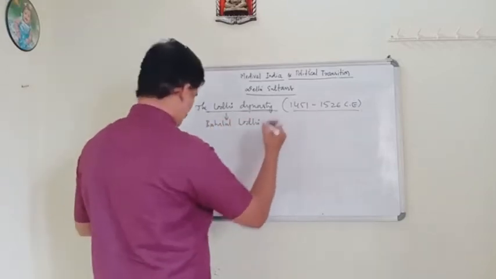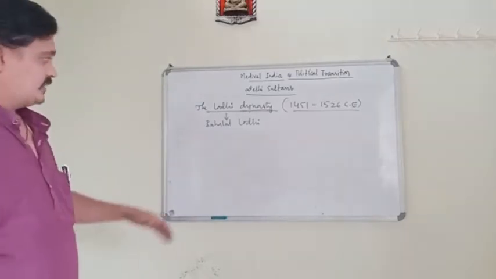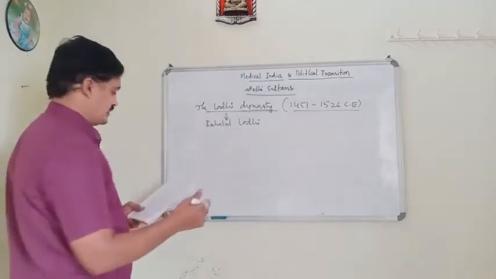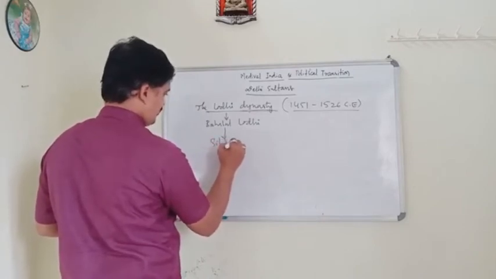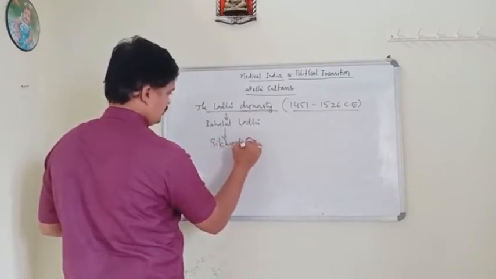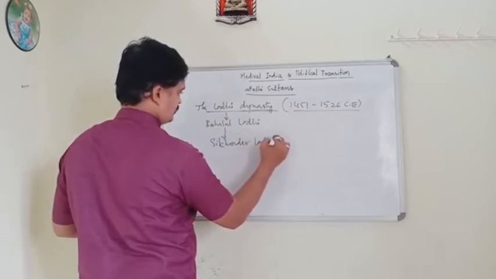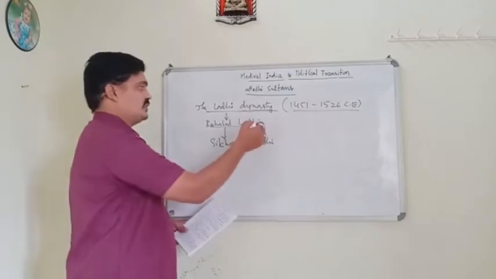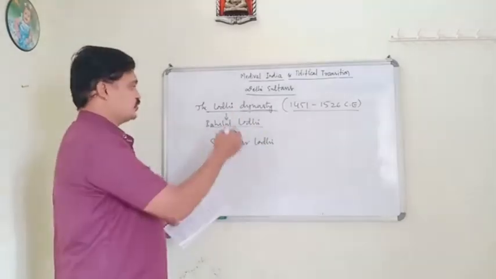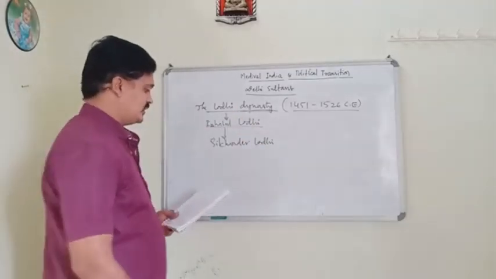He was the founder, and he was succeeded by Sikandar Lodi. During his period also he brought many changes. Afterwards, who succeeded him? Sikandar Lodi.